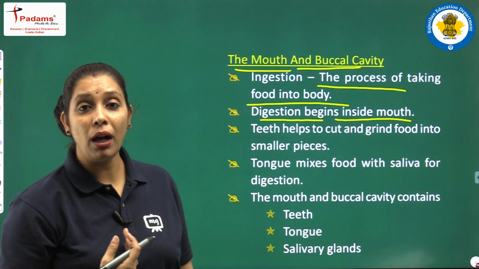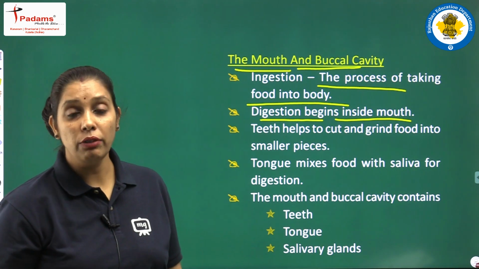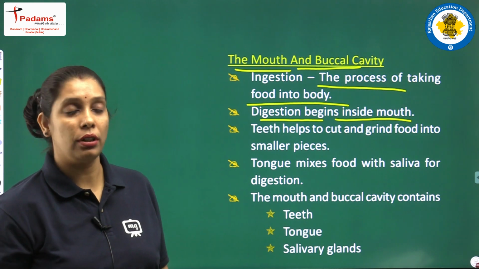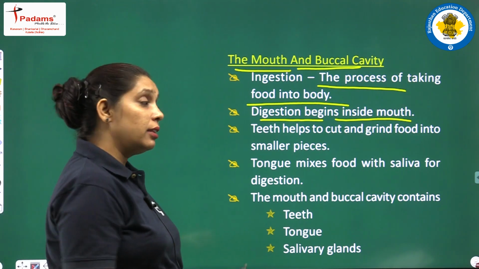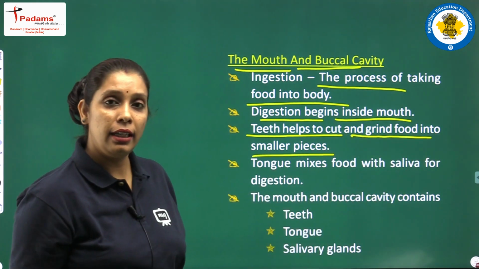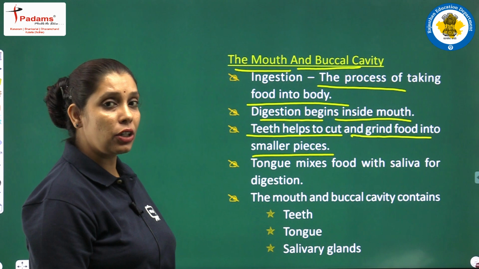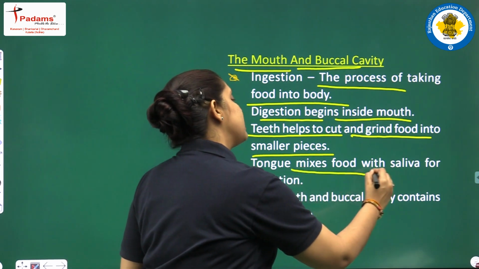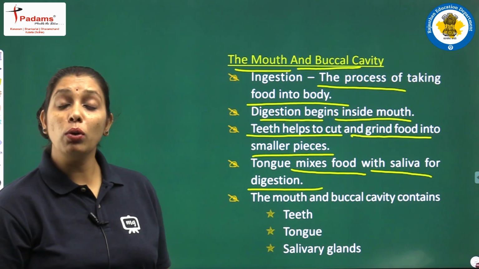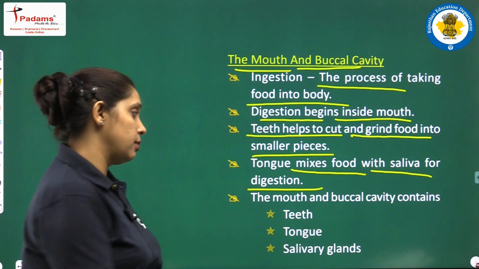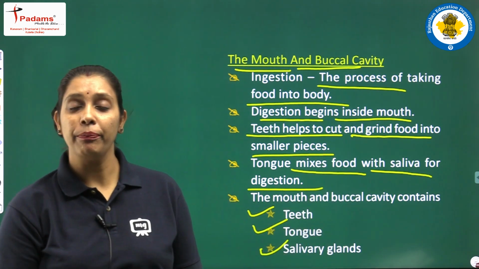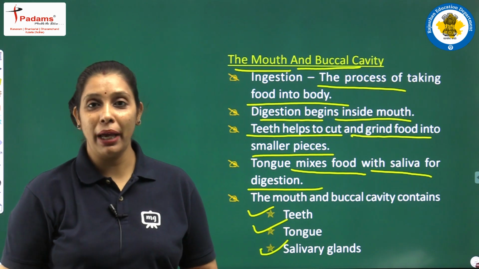And in the human mouth, we have the tongue and teeth, and they all have different functions. So we can say that teeth help to cut and grind food into smaller pieces. In the same way, the tongue has its function. The tongue mixes food with saliva for digestion. In this manner, we can say the mouth and the buccal cavity contain teeth, tongue, and salivary gland. Okay? Let's discuss one by one.